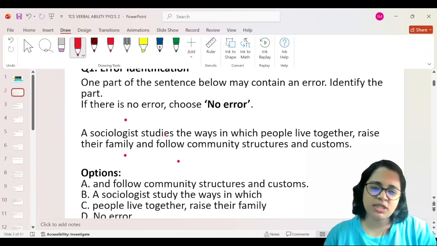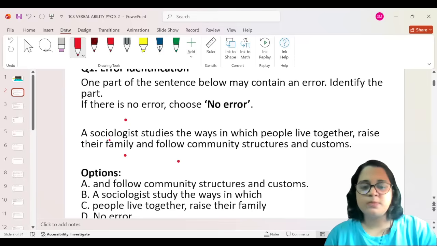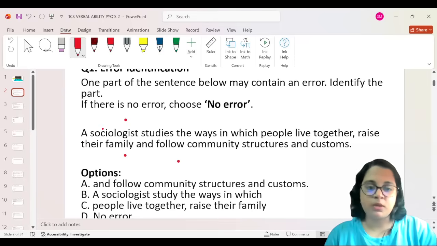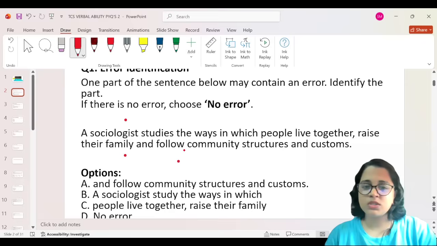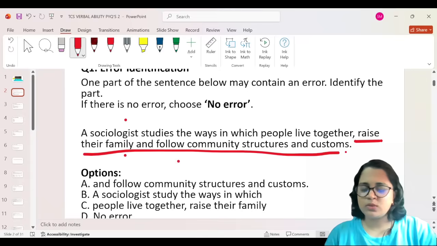A sociologist studies the ways in which people live together. Of course, the subject here is the sociologist. And raise their family and follow community structures and customs. Yes, of course, community structures and customs. It perfectly follows, so I don't think there are any errors here. There's no error in this part.